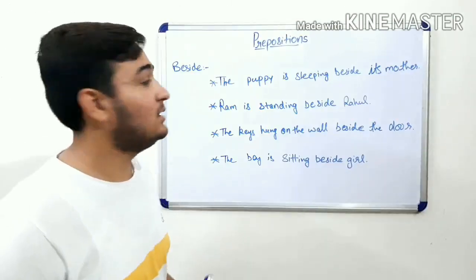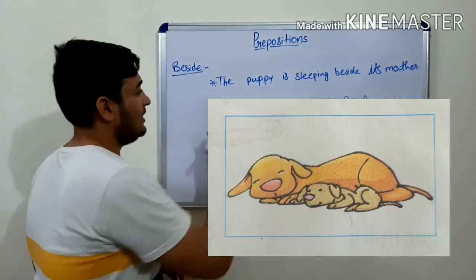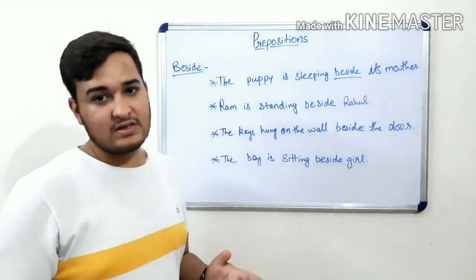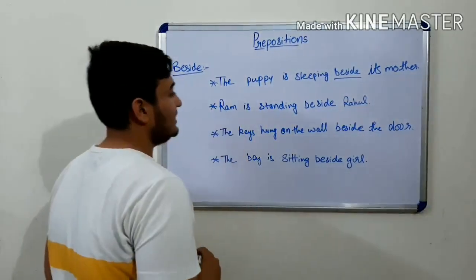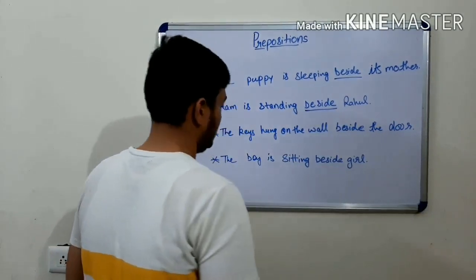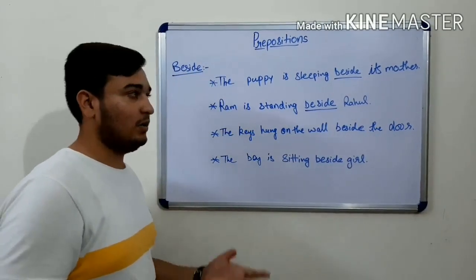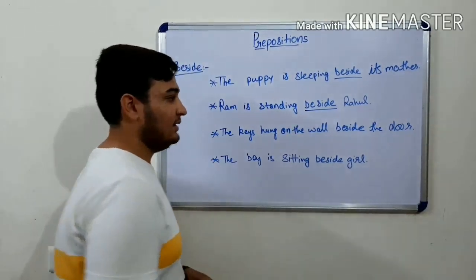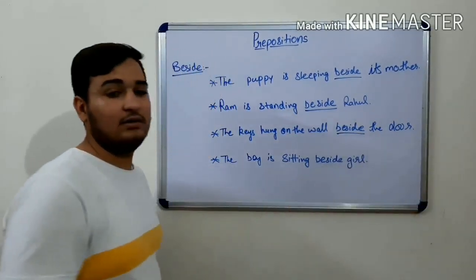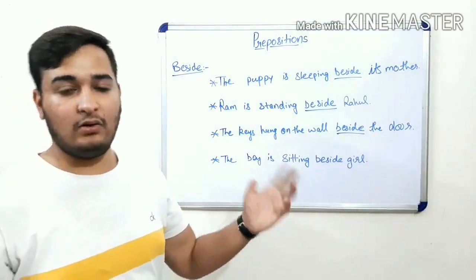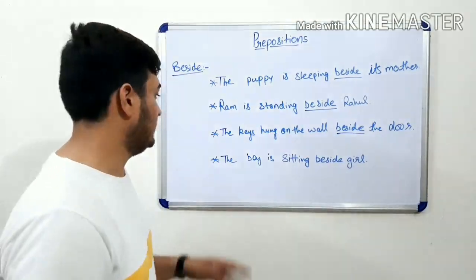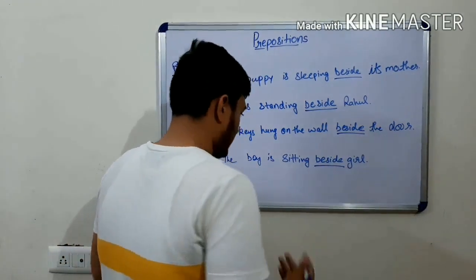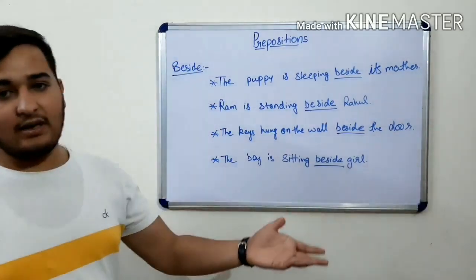Some examples of beside. The puppy is sleeping beside its mother, which means the puppy is sleeping close to its mother. Ram is sitting beside Rahul, close to Rahul. The keys are hanging on the wall beside the door. The boy is sitting beside the girl, close to the girl.